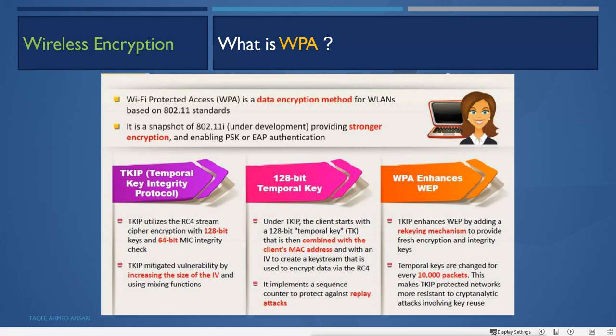Then the 128-bit temporal key, that is TKIP. It is under TKIP. The client starts with a 128-bit temporal key, TK, that is then combined with the client's MAC address and with an IV to create a key stream that is used to encrypt data via RC4.